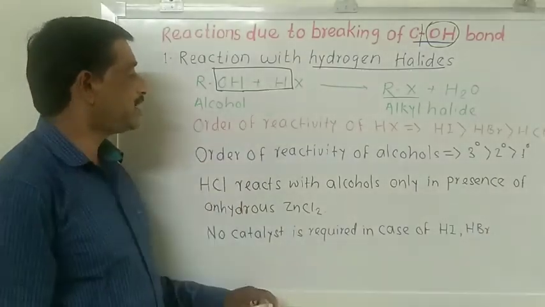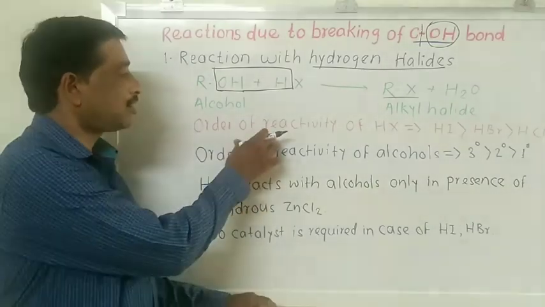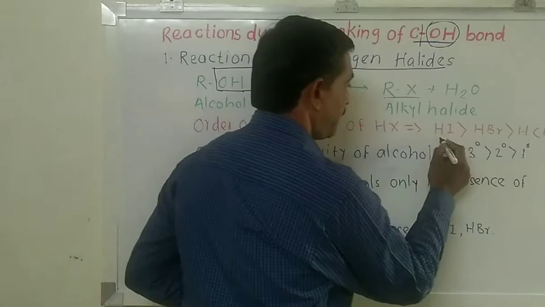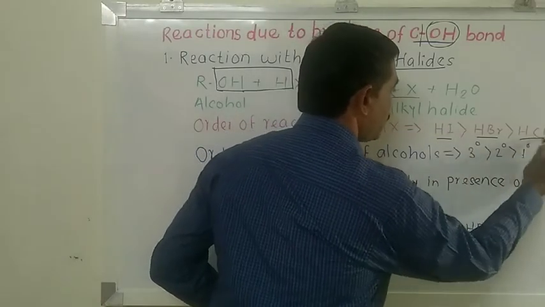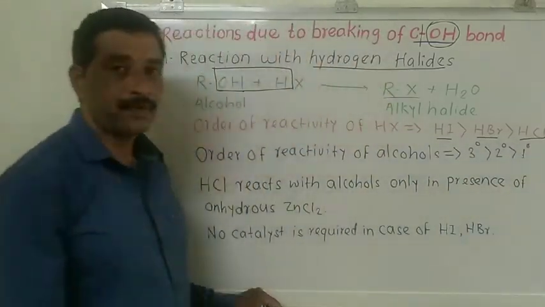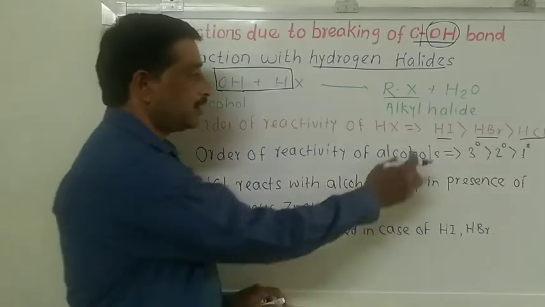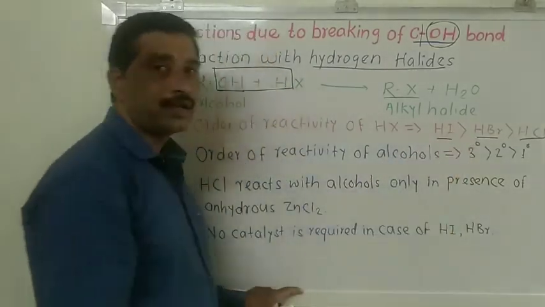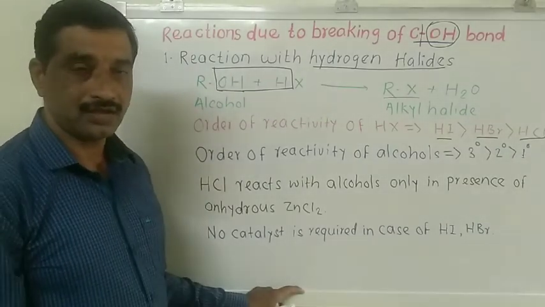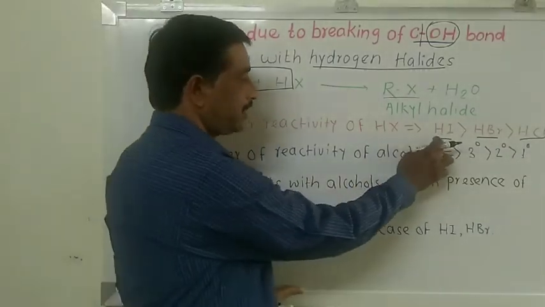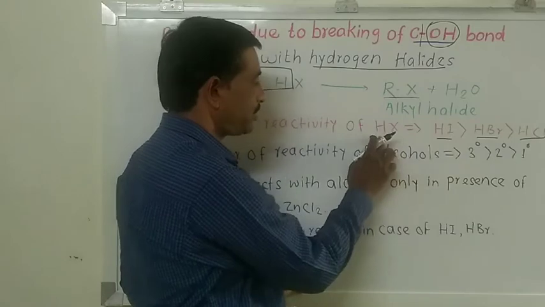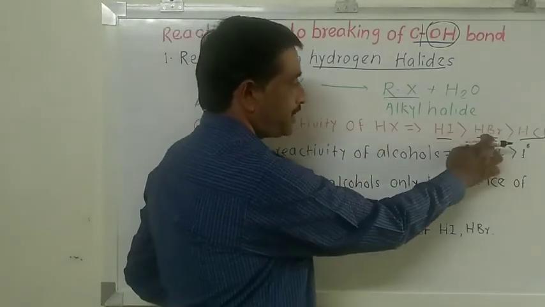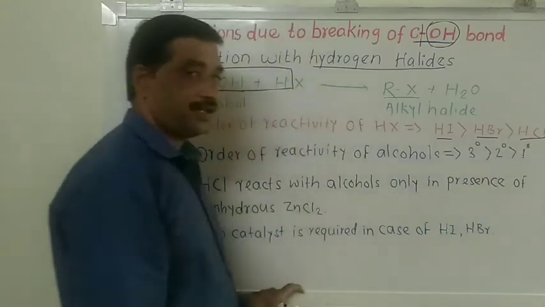In this chemical reaction, when you consider the order of reactivity of hydrogen halides, as we know, among hydrogen iodide, hydrogen bromide and hydrogen chloride, the bond length of the hydrogen atom and iodine atom in hydrogen iodide is larger. So it is weak, and therefore the reactivity order of hydrogen halides with alcohol is HI, then HBr, and last is HCl.